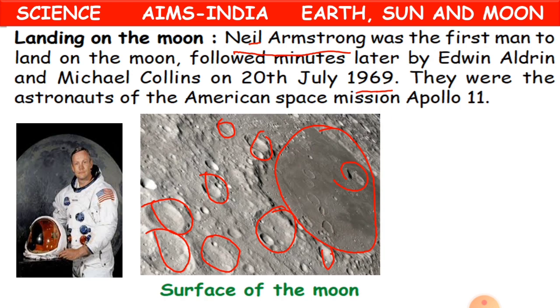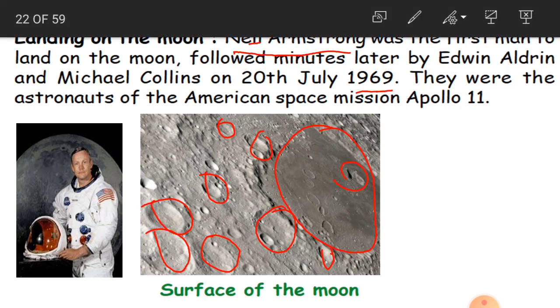So Neil Armstrong was the first man to land on the moon, and followed minutes later, after a few minutes, by Edwin Aldrin and Michael Collins, who also landed on the moon on 20th July 1969. They were the astronauts of the American space mission Apollo 11.